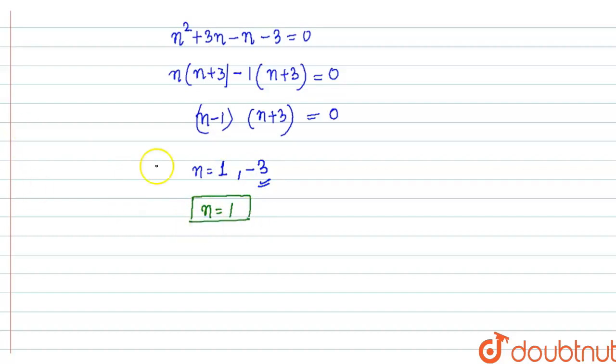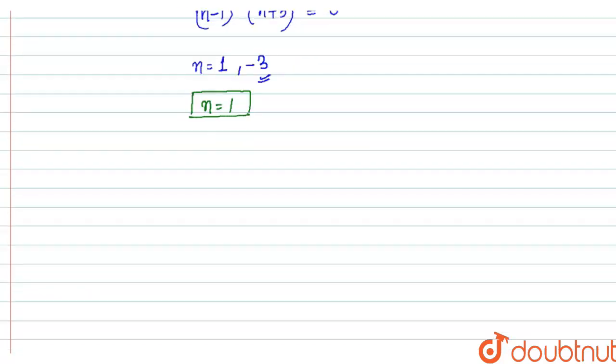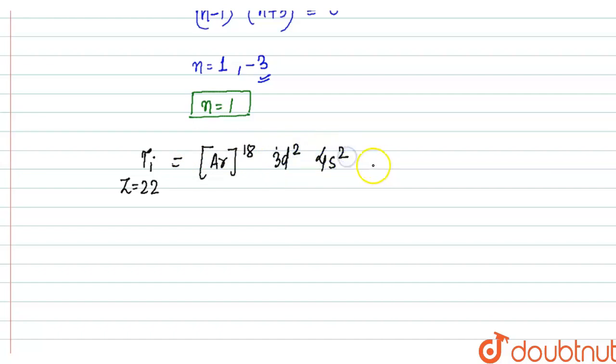So n will be equal to 1, right? Now n equals 1 means that it has one unpaired electron left in its d subshell. So to find out the oxidation state, we'll have to write down the electronic configuration of titanium. Titanium with atomic number 22 will have the electronic configuration Ar 18, 3d2 and 4s2, right?